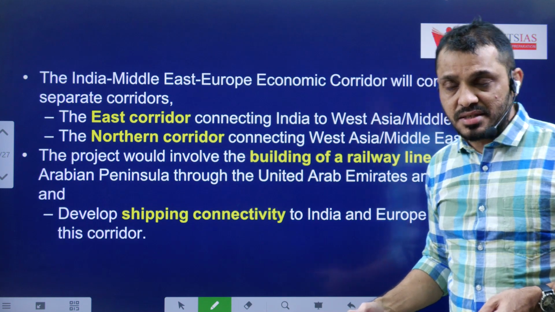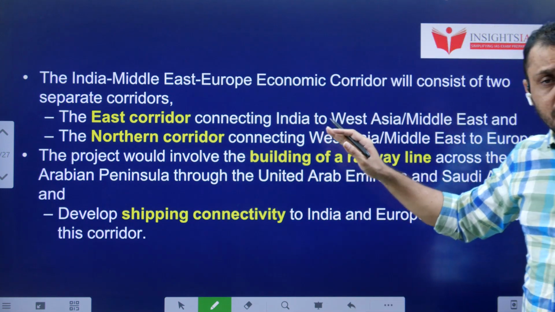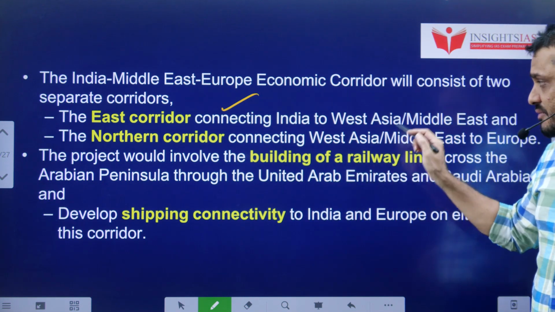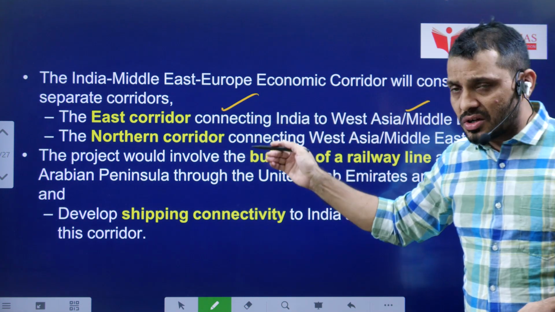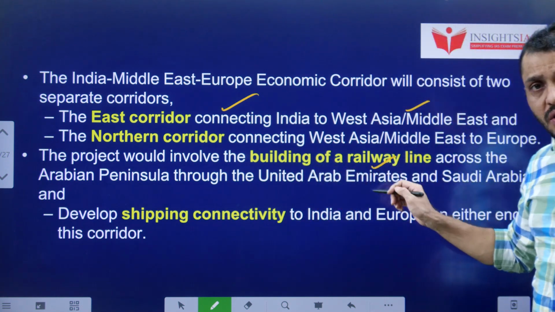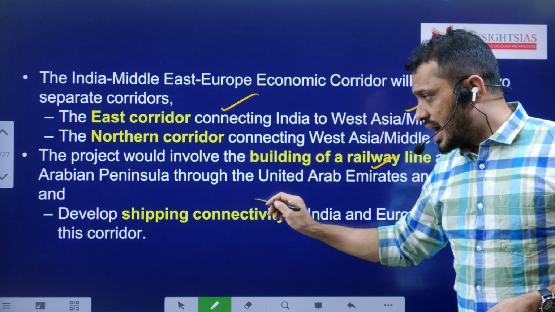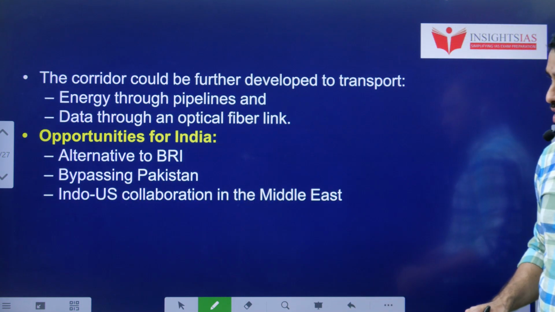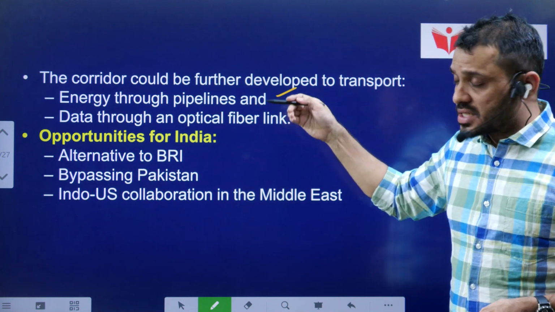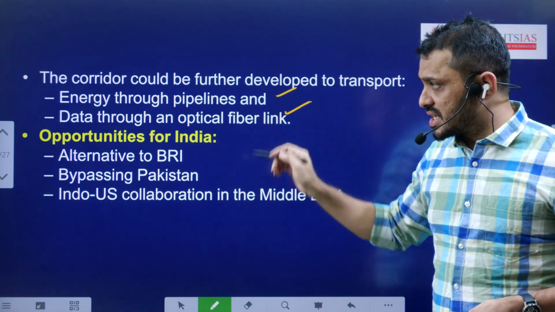the continents. This particular corridor consists of two components: the East corridor which connects India with the Middle East, and the Northern corridor which connects the Middle East to Europe. And it also consists of a railway line, like I said earlier, as well as shipping lane connectivity. Along with the connectivity part, it also connects in terms of energy as well as data.